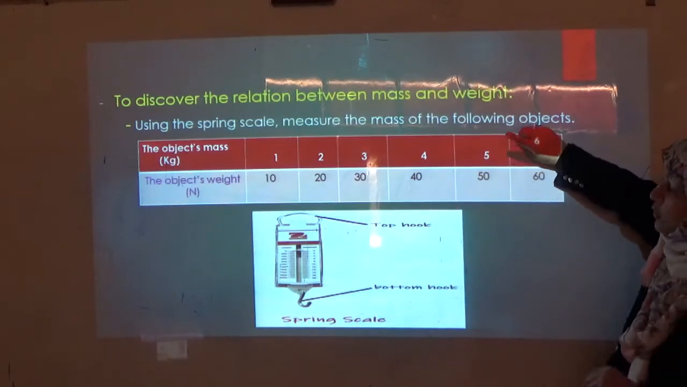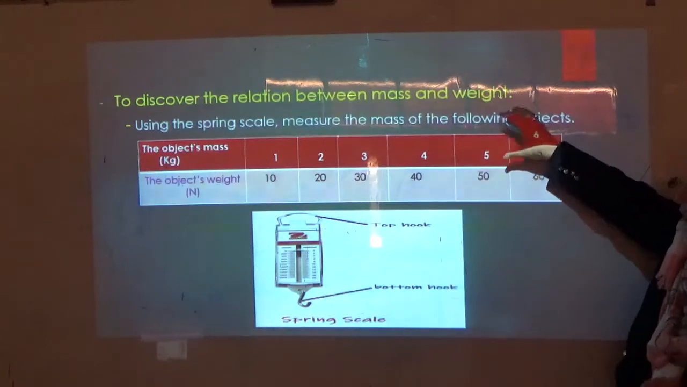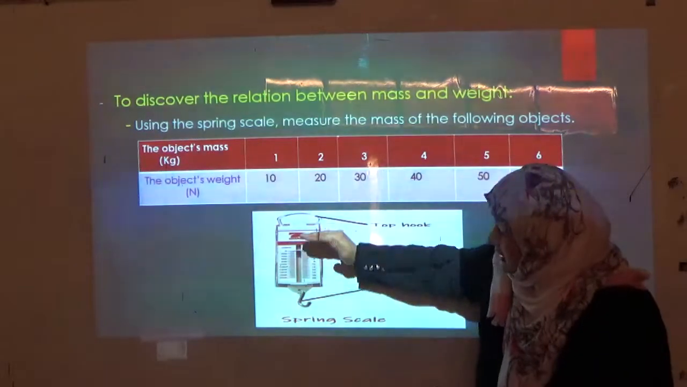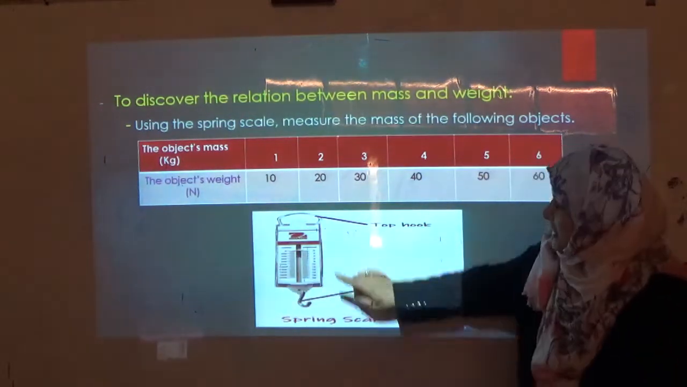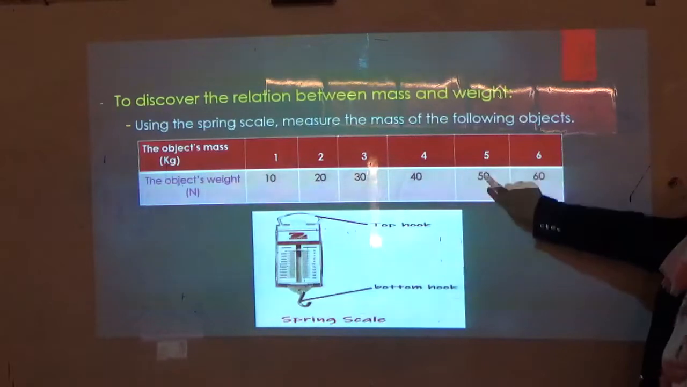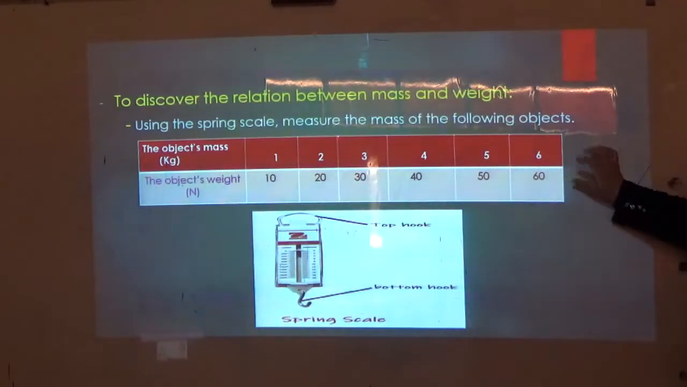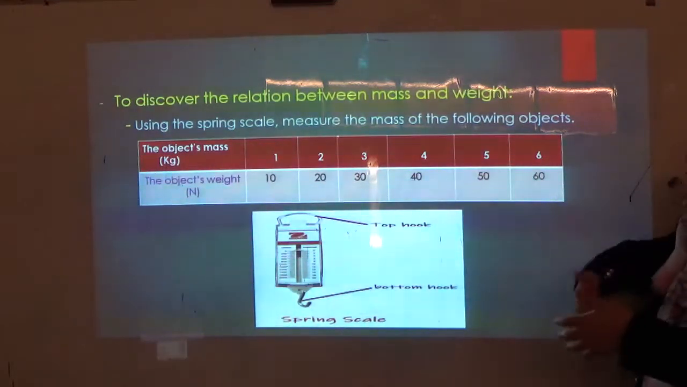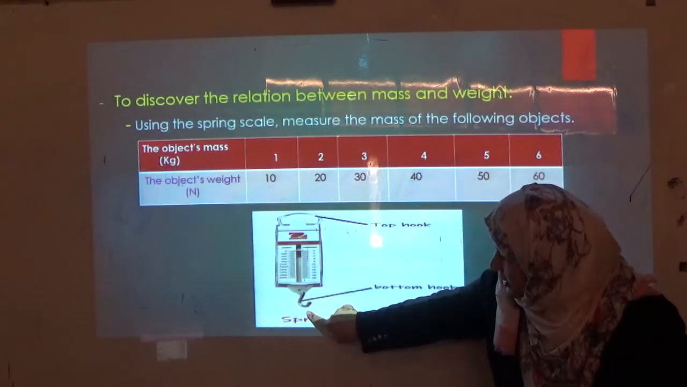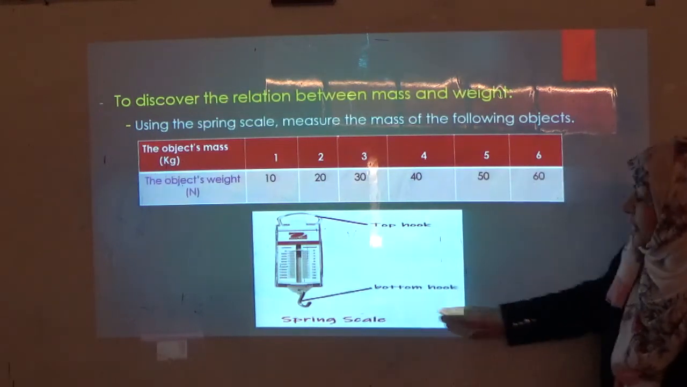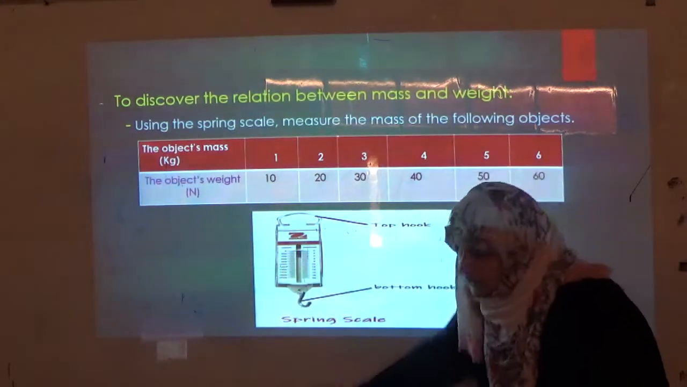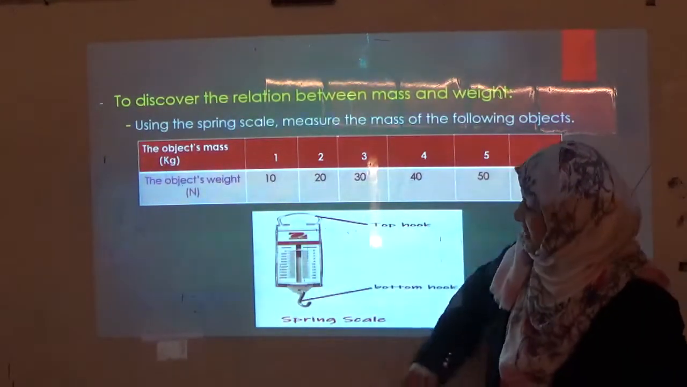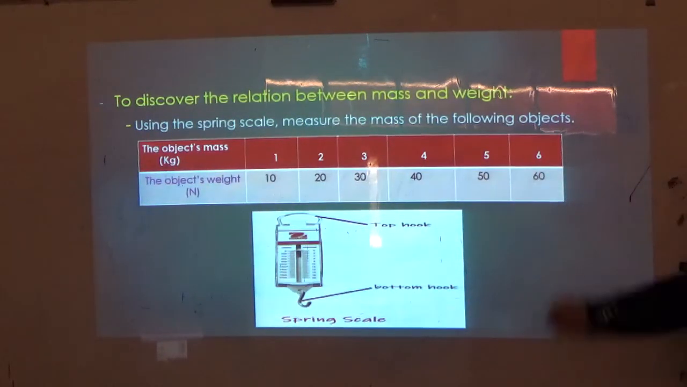For another object whose mass is 5 kilograms, I put it here on the bottom hook. What will happen? The object will be pulled downward and the pointer of the spring scale stopped at 50 Newton. And finally, with an object whose mass is 6 kilograms, as we did before, I just hang it to the bottom hook, it will be pulled downward due to the effect of gravity force, and the pointer of the spring scale will stop at 60 Newton.